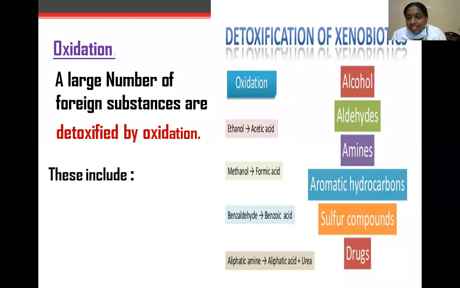First reaction, oxidation. Here, a large number of foreign substances are detoxified by oxidation. First of all, ethanol. These are the main alcohols, aldehydes, amines, aromatic hydrocarbons, and sulfur compounds. These are the main oxidative reactions. Here, ethanol is converted to acetic acid, methanol is converted into formic acid, benzaldehyde into benzoic acid, aliphatic amine to aliphatic acid plus urea.